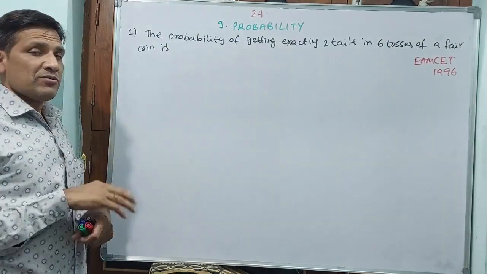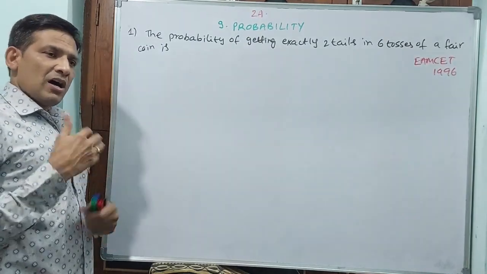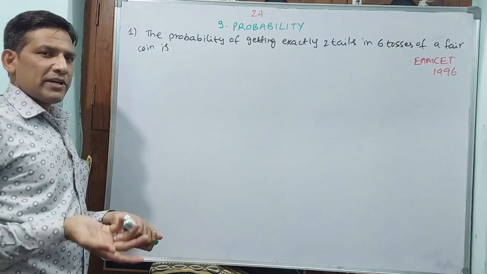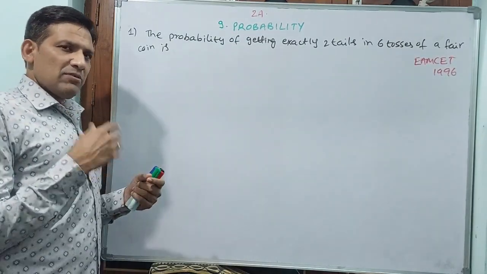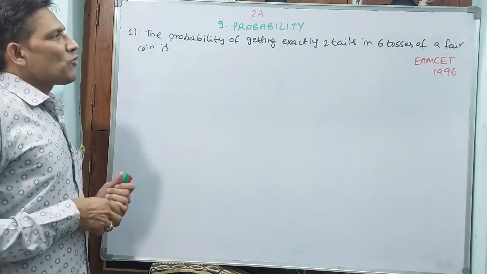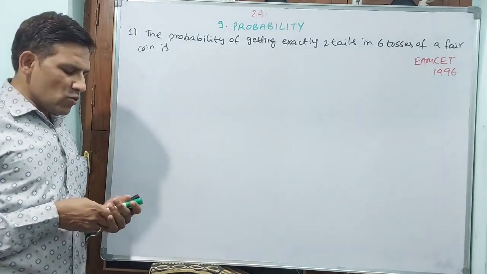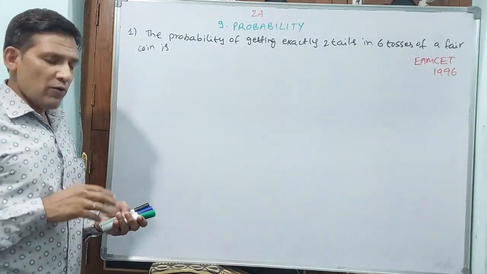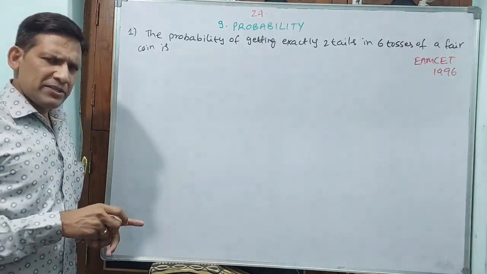They may come 6 times heads, 6 times tails, or 2 times heads, 4 times tails, or 4 times heads, 2 times tails, or 1 time, 2 times, 3 times, like that it will come. Then how are you going to find this? Exactly 2 tails means 2 tails have to come, and naturally 4 heads will come.